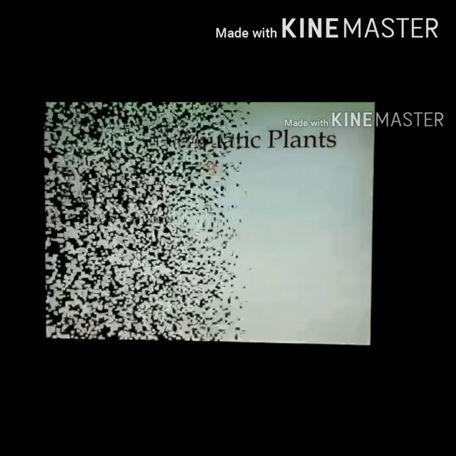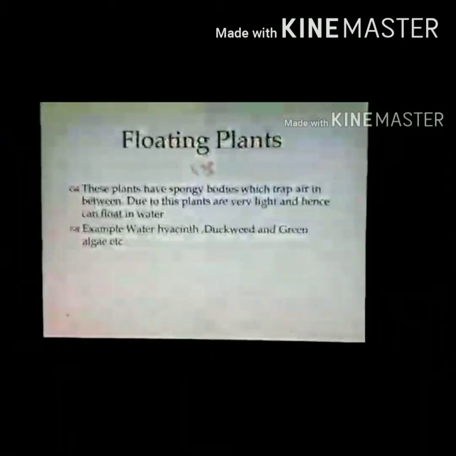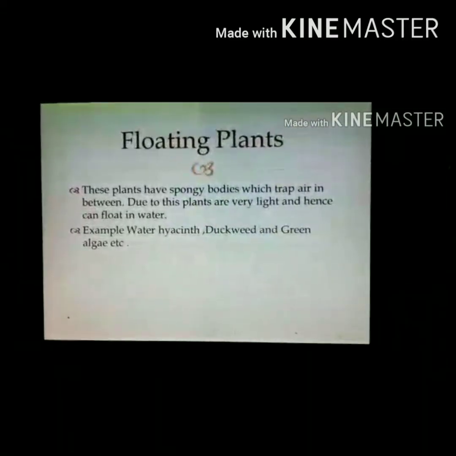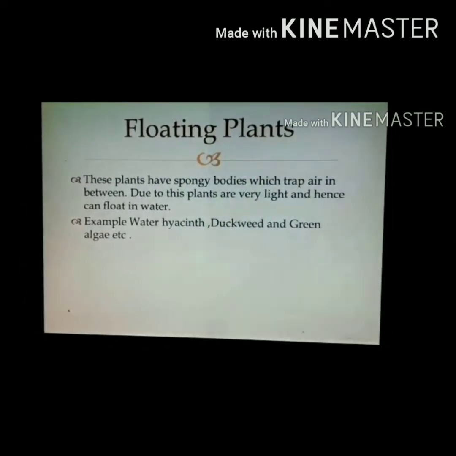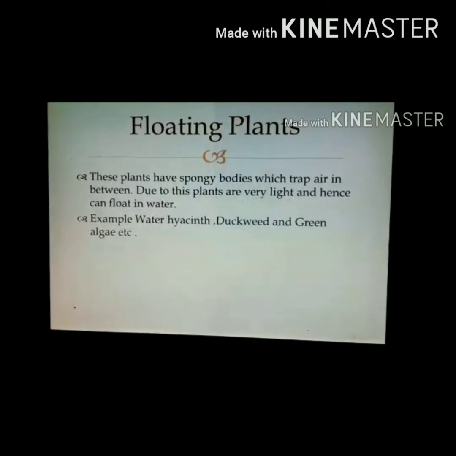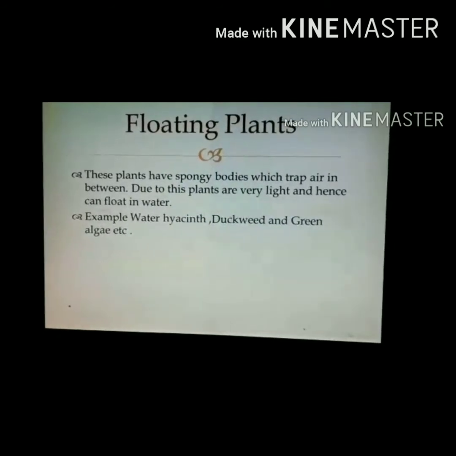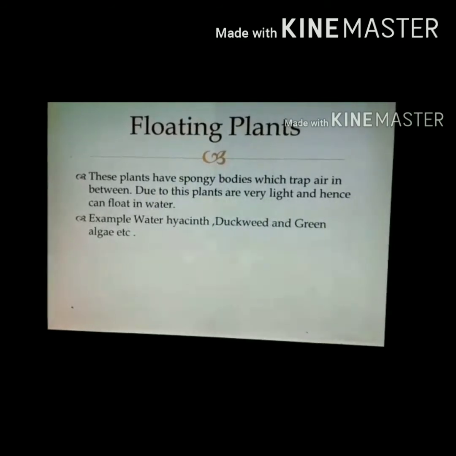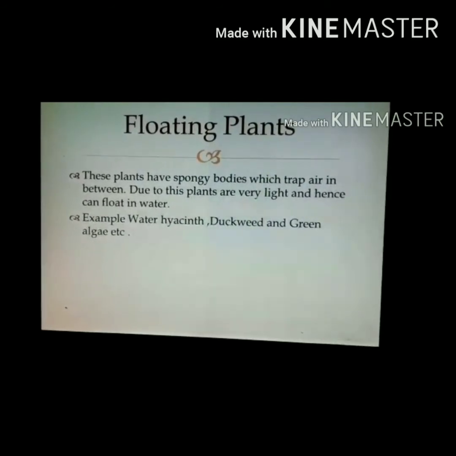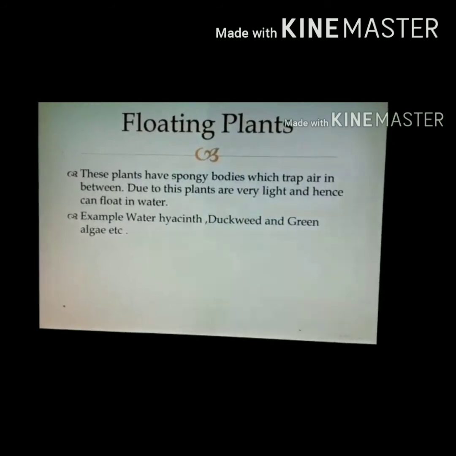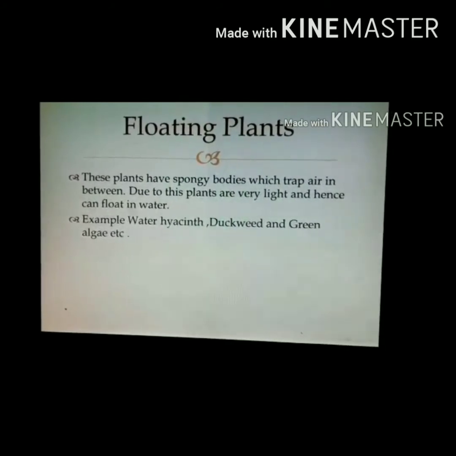Now what is a floating plant? Floating plants have spongy bodies which trap air in between. Due to this, plants are very light and hence can float in water. So it is very essential for a plant to be light in weight so that it can float in water. If it is heavy, it will not be possible to float on the layer of the water.